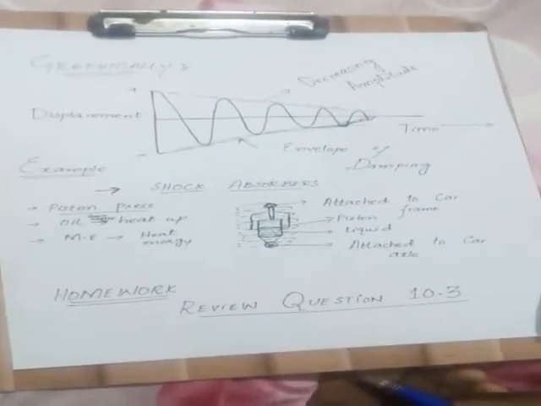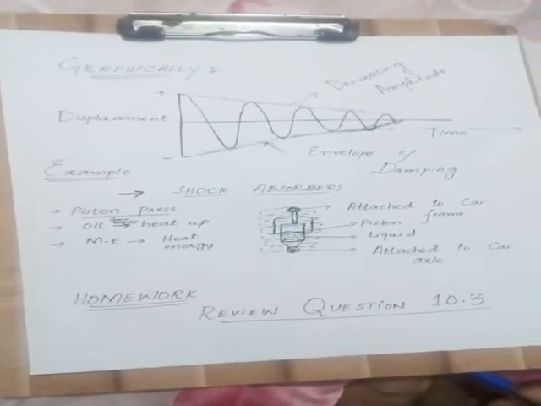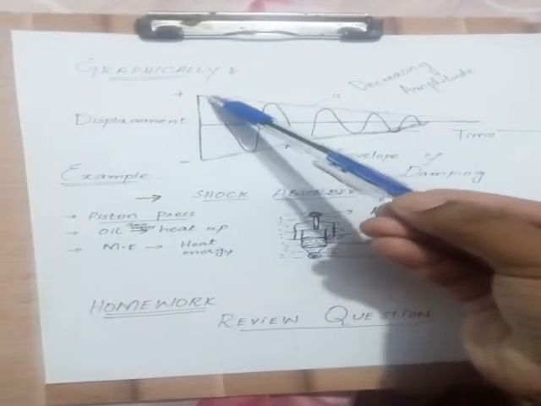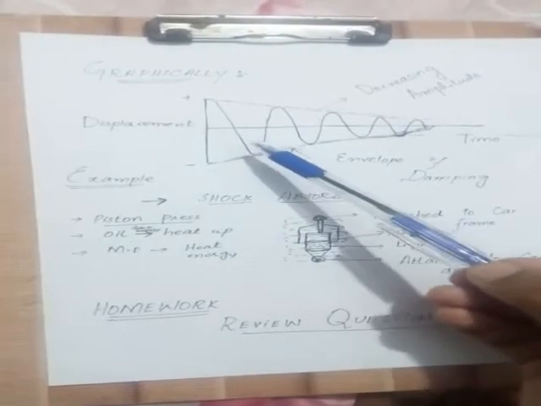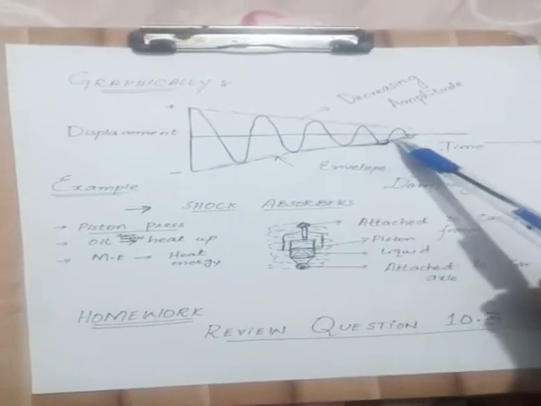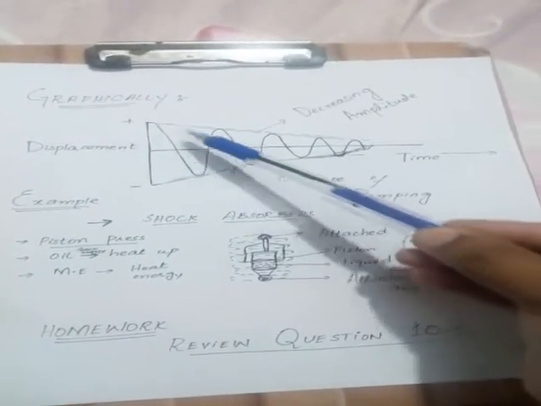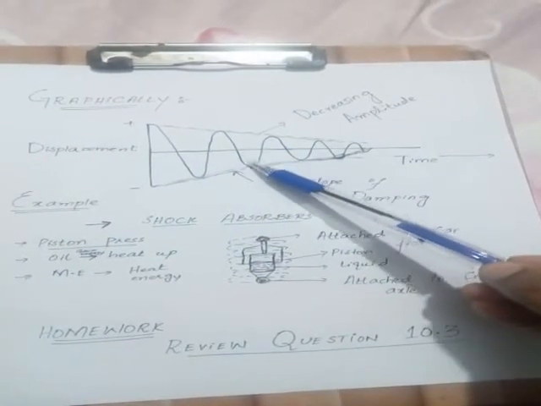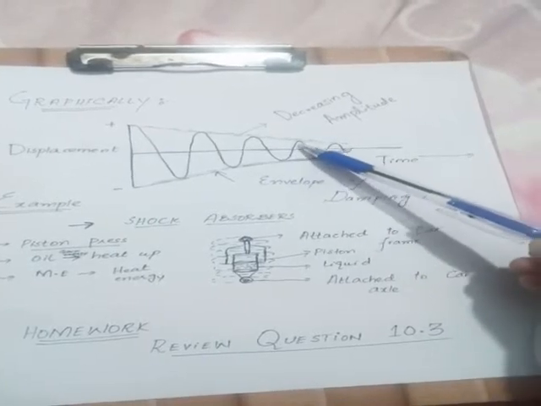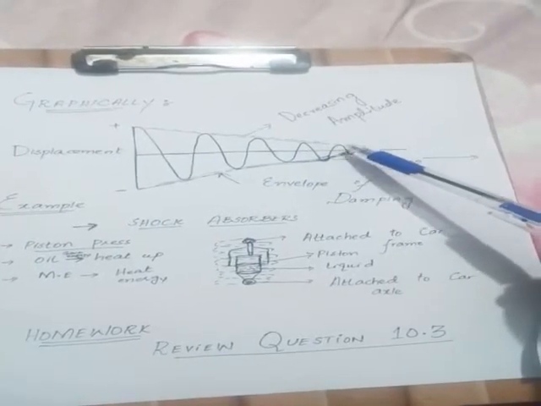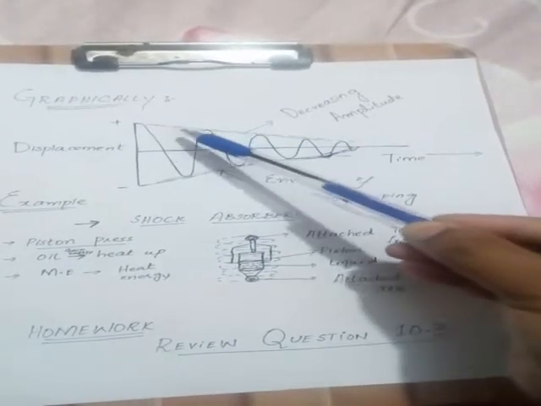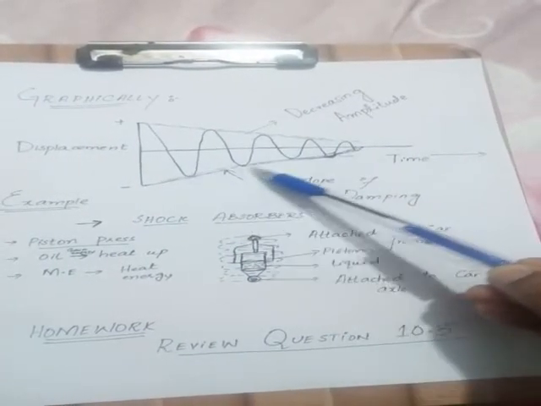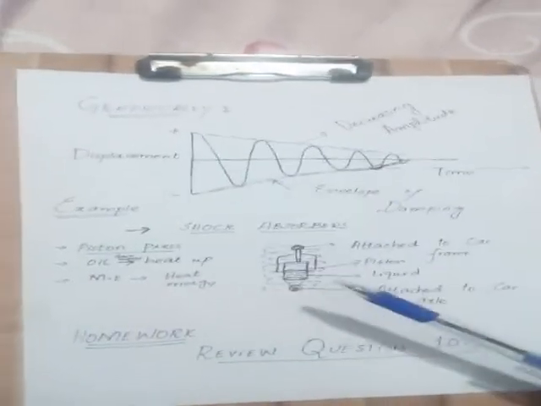Now we will discuss graphically what a damped oscillation is. I have drawn a graph of the motion of a body. The displacement of the body is here, where after a certain time, as you are seeing in the graph, the amplitude of the motion is decreasing until it stops at a certain point. This is the decreasing amplitude of the vibration, and this whole outline is the envelope of the damping.